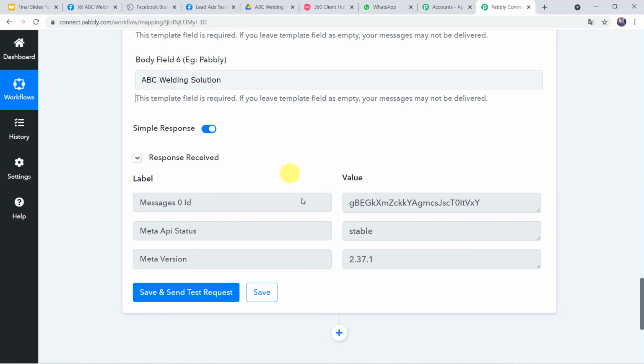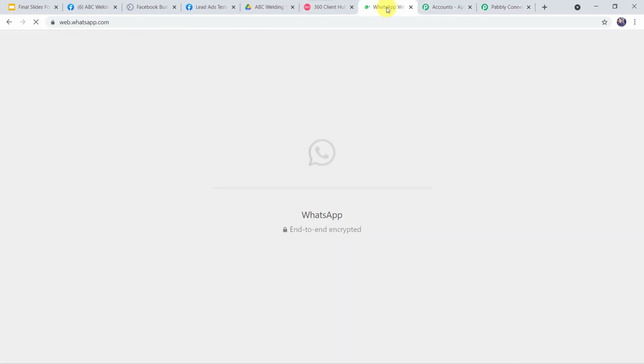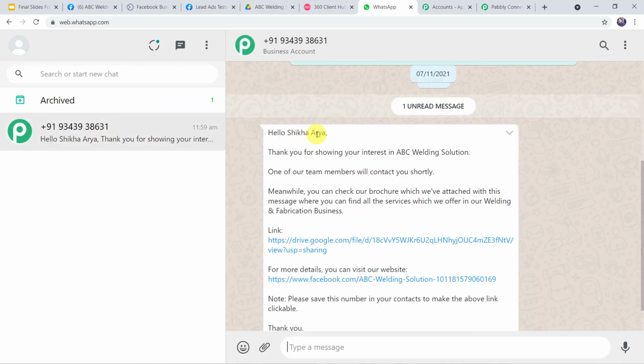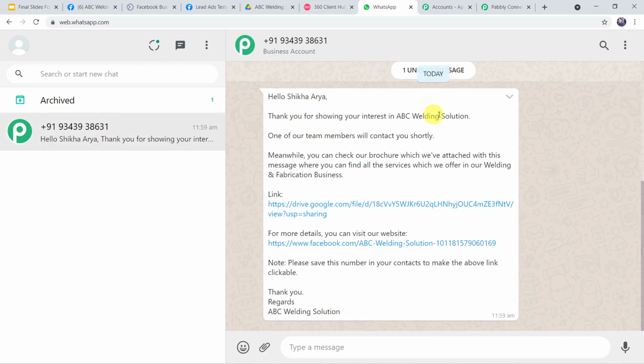And here we can see the response is received. So let us go to the WhatsApp number of the customer. And here we can see the customer has received a new message. "Hello Shikha Arya. Thank you for showing your interest in ABC Welding Solution. One of our team members will contact you shortly." So the same message that we have created in the template is displayed over here.